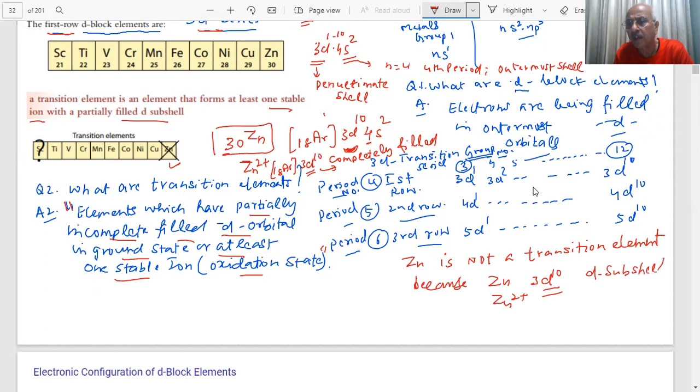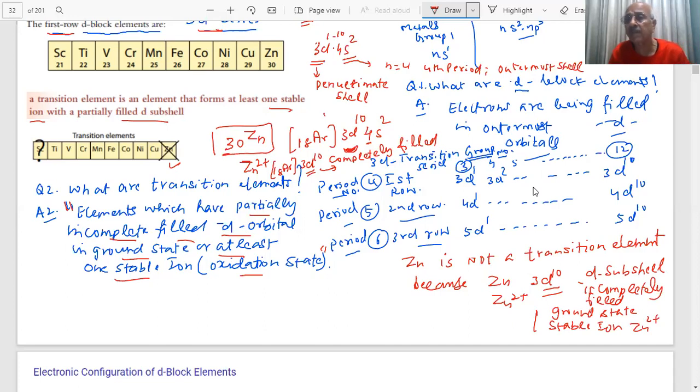The d subshell or d orbital is completely filled, students, in the ground state or the stable oxidation state. The stable ion is Zn2+. Is it clear? Yes, sir.